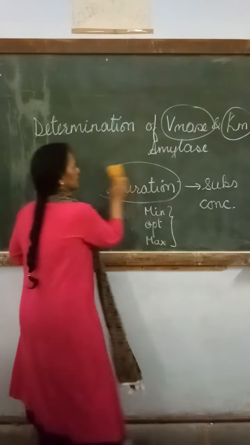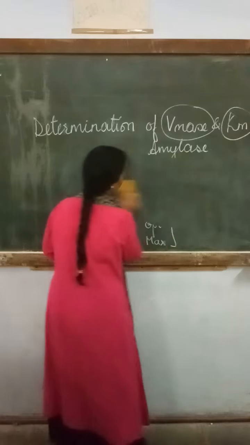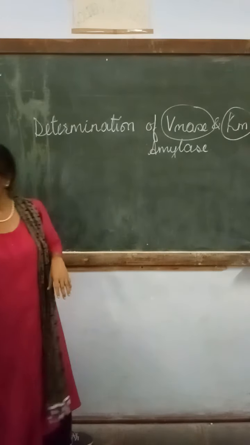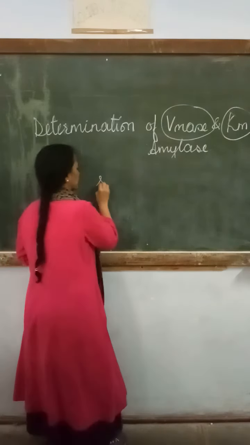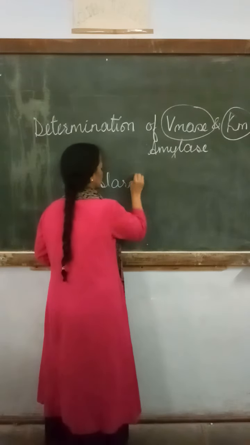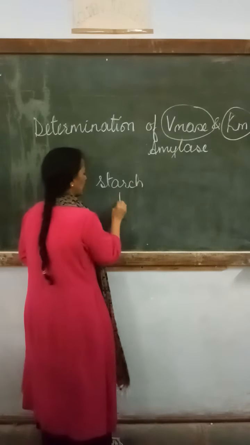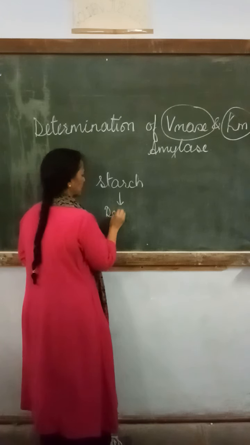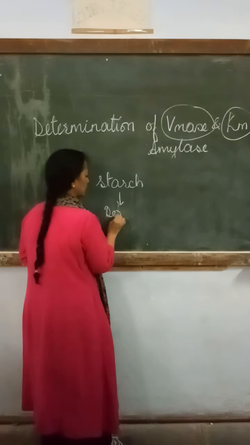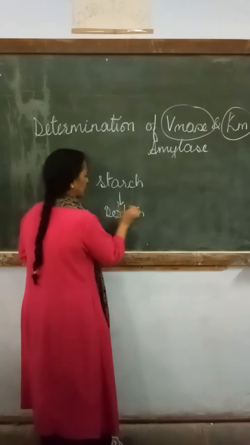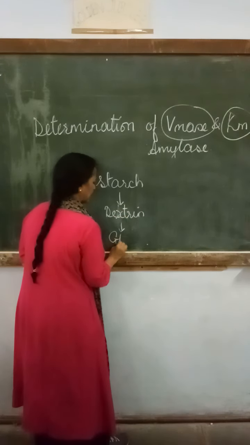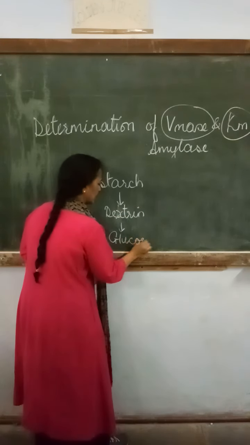Now what is amylase? As you know, it is the enzyme which works on one particular substrate, starch. It degrades the starch and produces an intermediate product called dextrin, and then dextrin will be converted into the final end product, that is glucose.